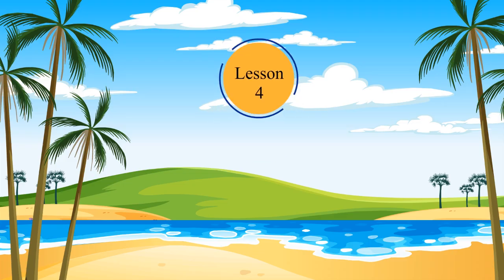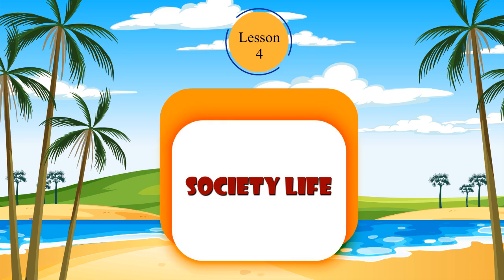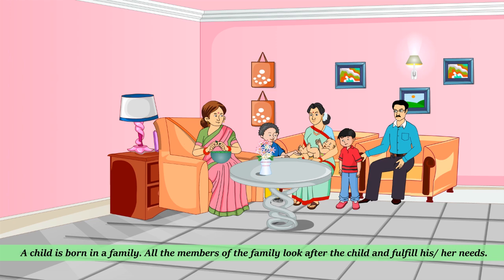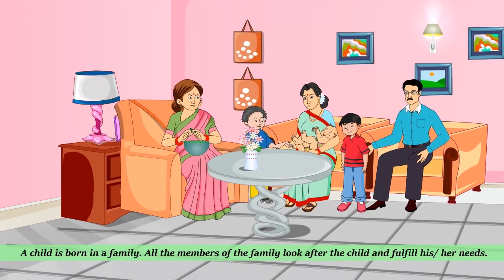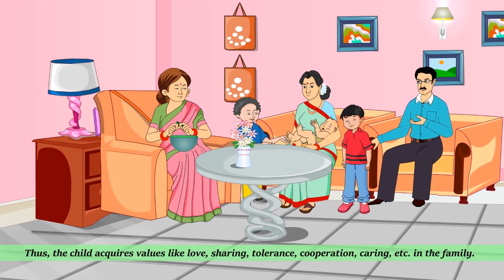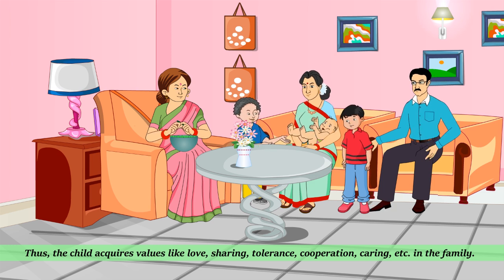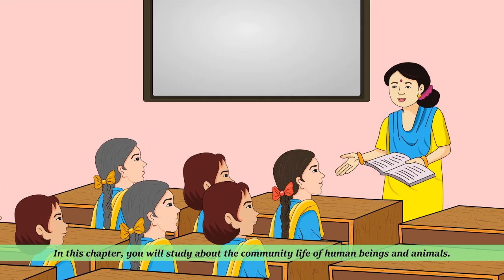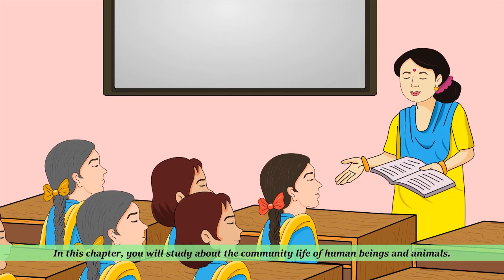Lesson 4. Society Life. A child is born in a family. All the members of the family look after the child and fulfill his/her needs. Thus, the child acquires values like love, sharing, tolerance, cooperation, caring, etc. in the family. In this chapter, you will study about the community life of human beings and animals.